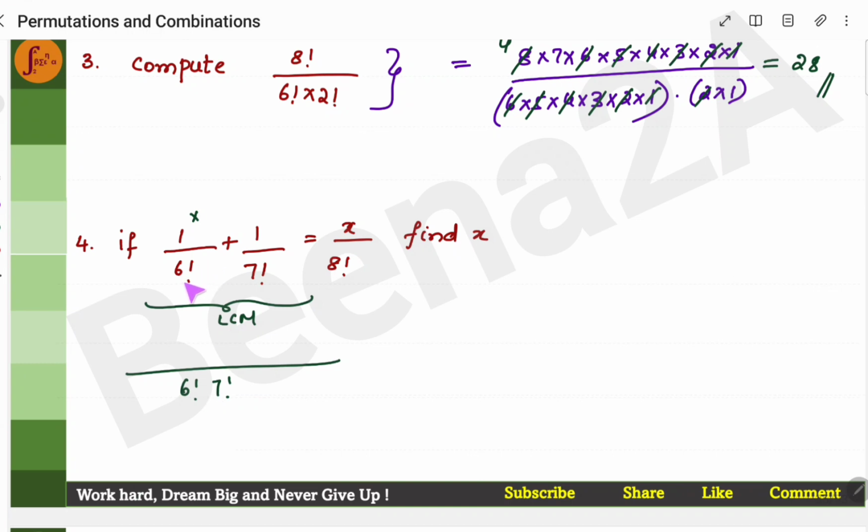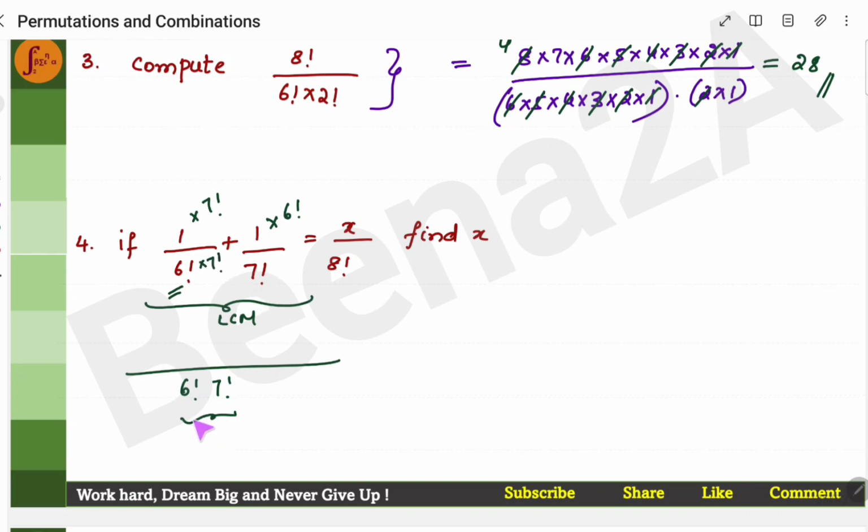Here you have 6 factorial. How many times will it go to get this particular LCM, 7 factorial? Here you have 7 factorial. If you have to get this as the denominator, how many times do you have to multiply? Basically, here you have 6 factorial. You have to get this as the LCM, so you multiply this with 7 factorial.